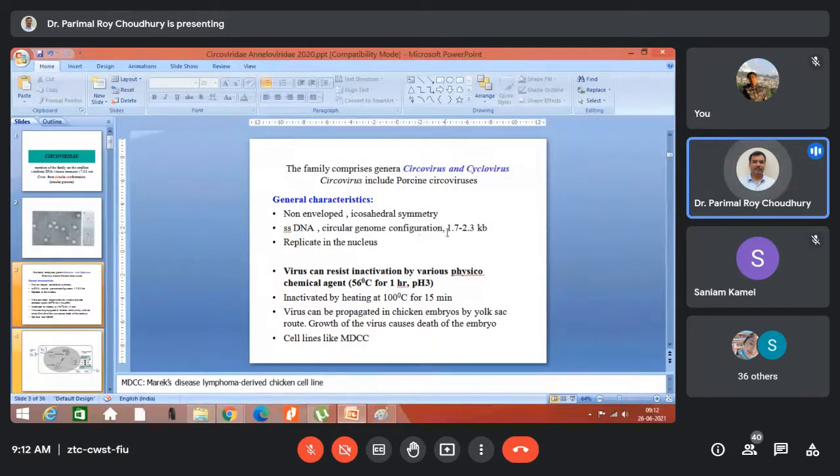So it's very hard to believe how an organism with such a small genetic information can survive. So definitely, we should not call it an organism; rather, we should call it a virus particle.